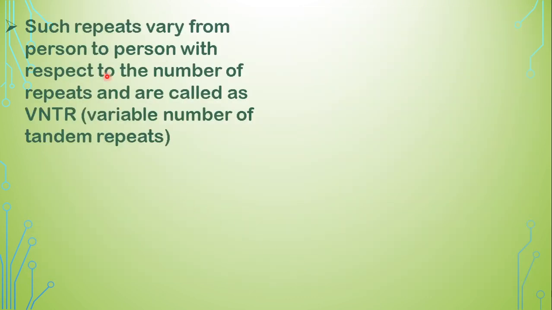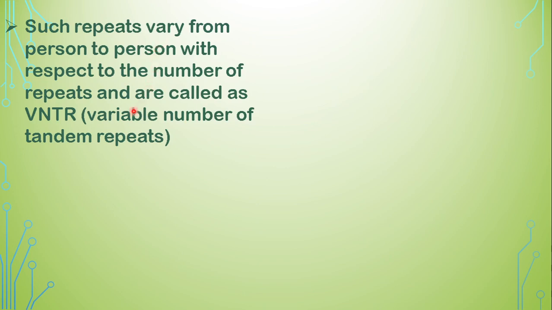Now, such repeats vary from person to person. Now we are approaching DNA profiling or DNA fingerprinting. These types of repeats, tandem repeats of the bases, vary from person to person. What varies here? Not the type of the repeats. What varies is the number of the repeats. Like say in a person the 3 bases ATG get repeated 5 times. In the second person, it may get repeated 10 times. In the third person, it may be repeated only 2 times. But it will vary from individual to individual.